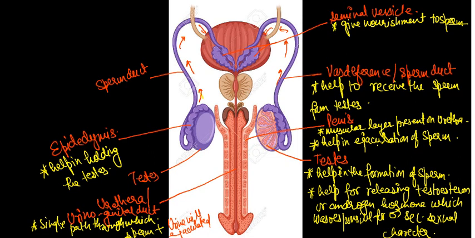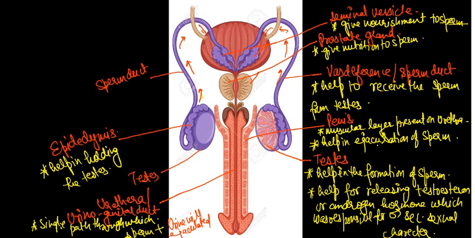These two glands are called the prostate gland. It also gives nutrition to the sperm. Clear? The question will always arise: write the function of the seminal vesicle and prostate gland. So simply write that they give nutrition to the developing sperm.